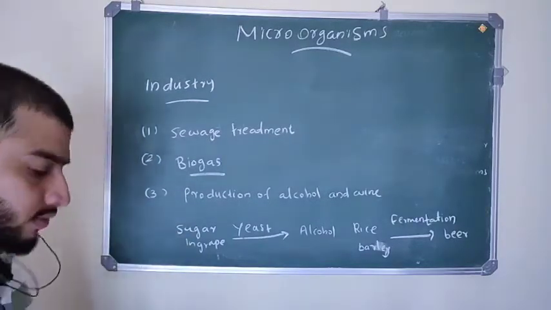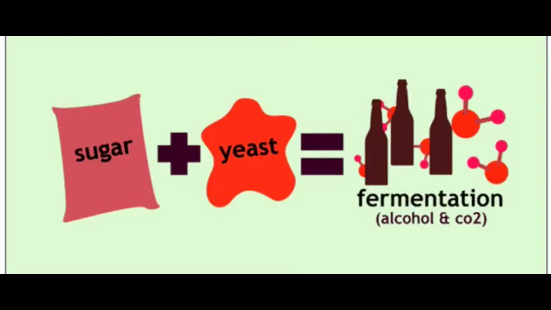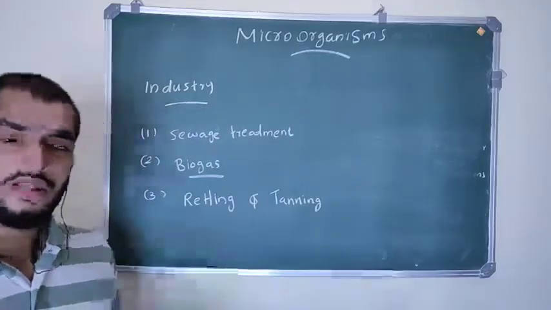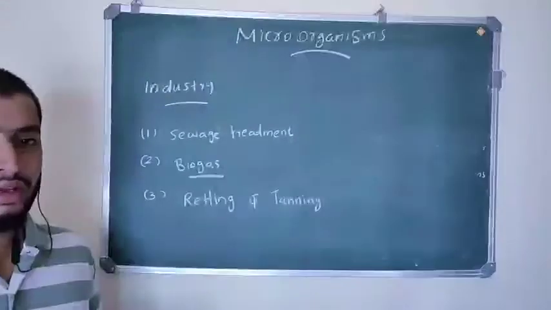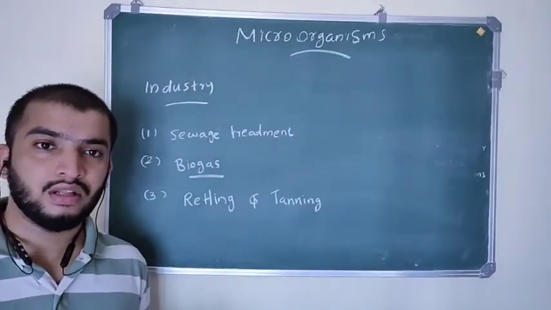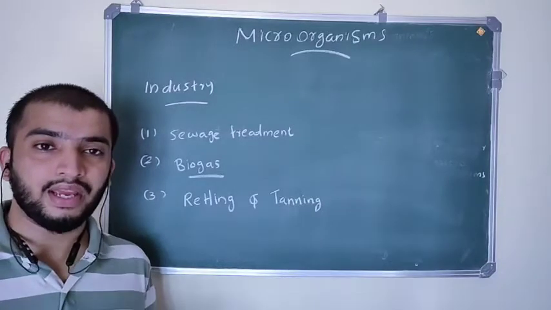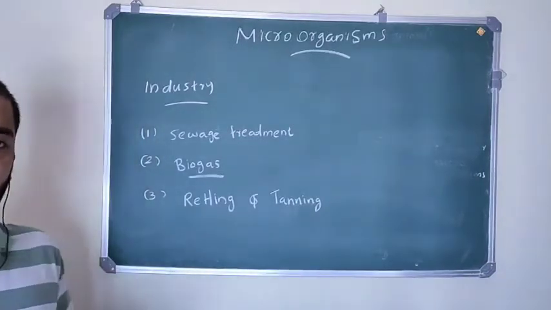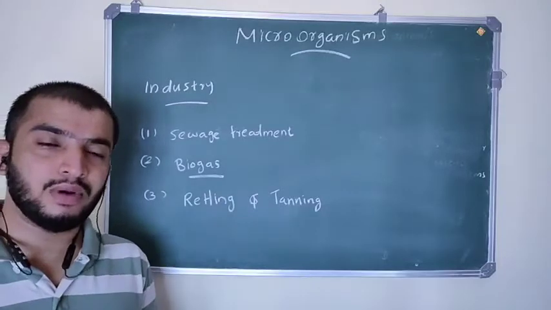Then the next use of microorganisms: retting and tanning. Retting means we take flax plants, which are used for making fibers. How are these fibers separated from the plants?